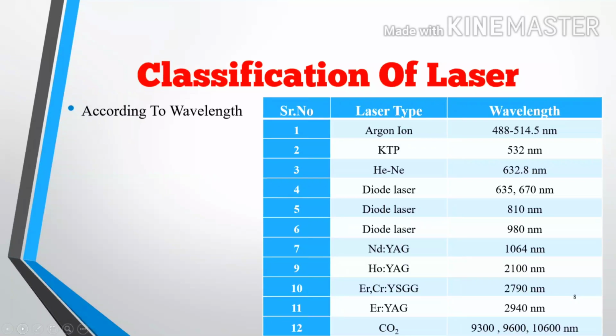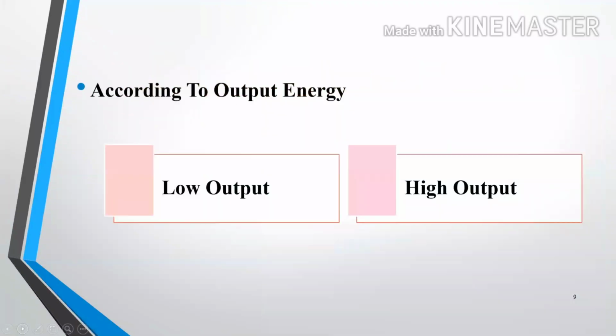Ho:YAG has 2100 nanometer. Erbium, chromium: YSGG has 2790 nanometer. Er:YAG has 2940 nanometer, and carbon dioxide has 9300, 9600, and 10600 nanometer wavelength.